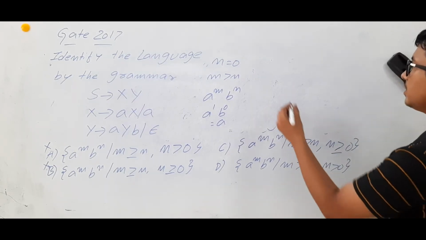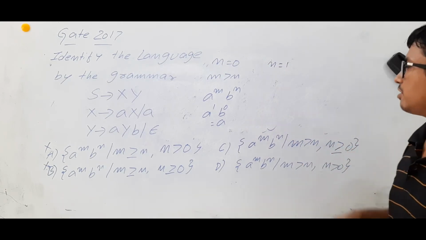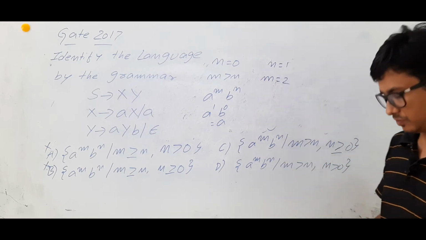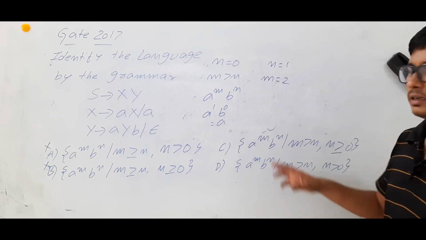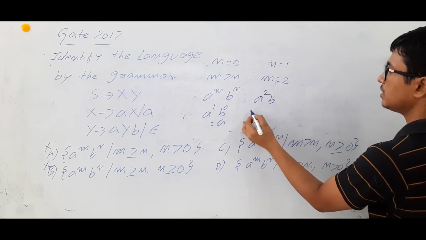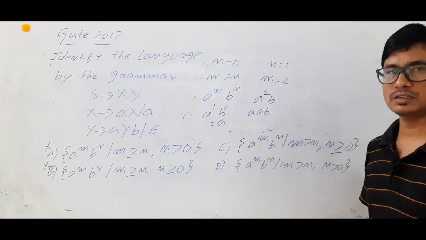I will take n value as 1, and m value I will take as 2 because m is greater than n. So I get a power 2, b power 1, the string AAB, which belongs to this language C.